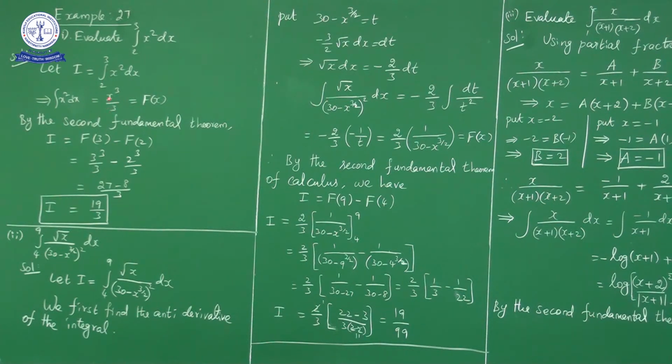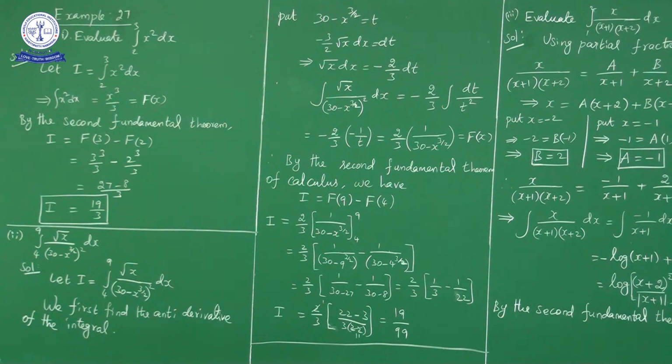Capital F of 3 is what? 3 cube by 3 minus capital F of 2 is what? 2 cube by 3. So 27 by 3 minus 8 by 3, LCM is 3, 27 minus 8 is what? 19. 19 by 3 is the answer.